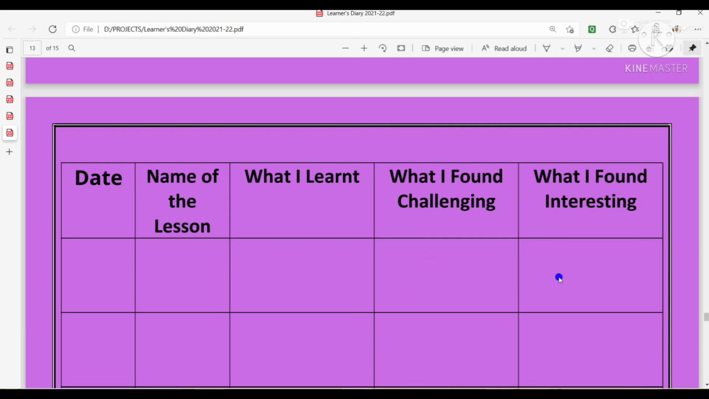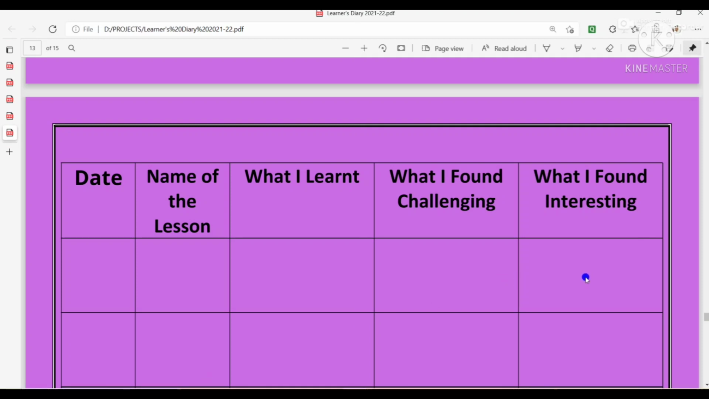Then the last column is what I found interesting. So what activities or competencies you learned that gave you pleasure, you will write here. For example, when you were going to represent an integer on a number line, that gives you amusement. So you learned that thing, and you were also interested to do that activity. So you will write here.